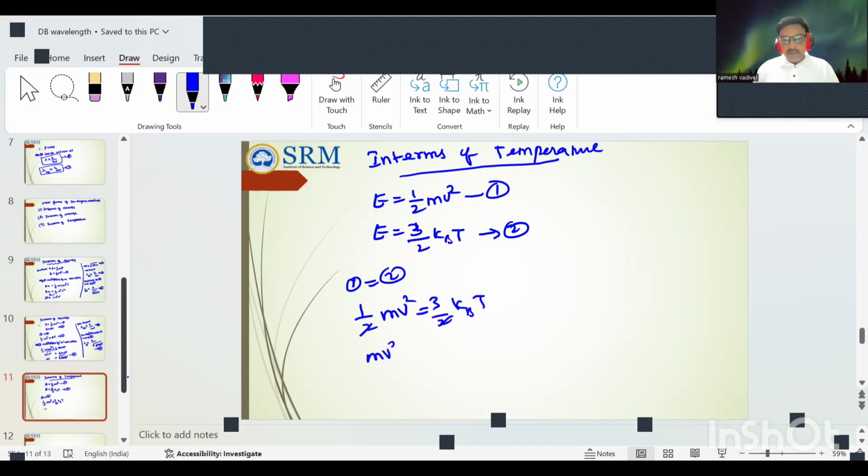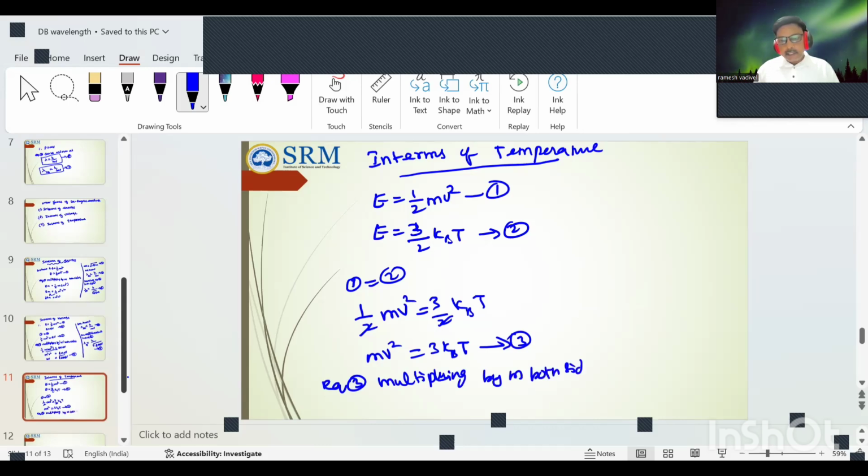Therefore, mv square is equal to 3kBT. It's equation number 3. Multiplying by m on both sides, therefore, m into mv square is equal to 3m kBT. It's equation number 4.